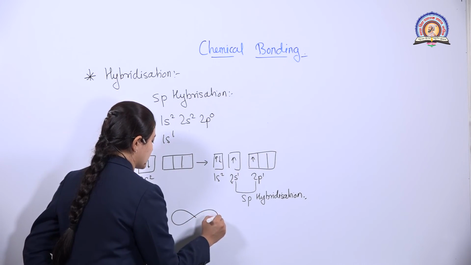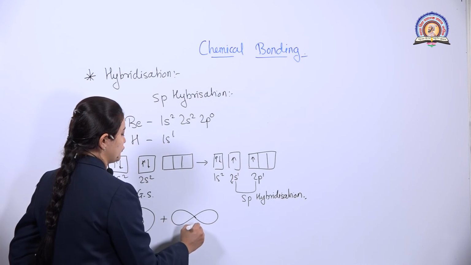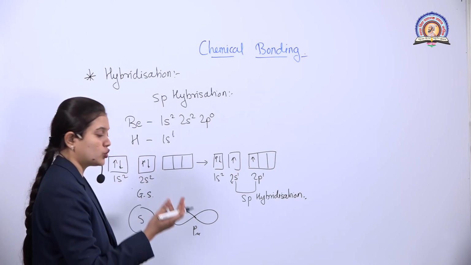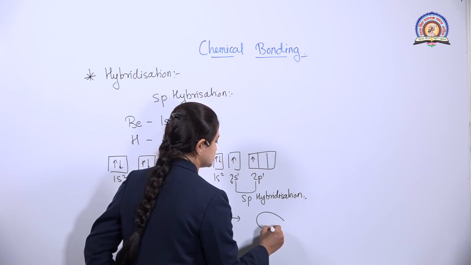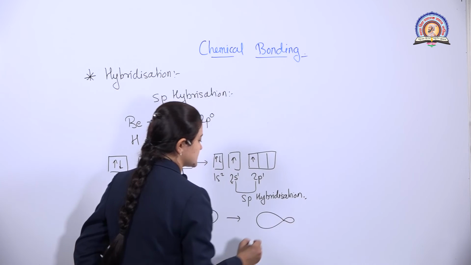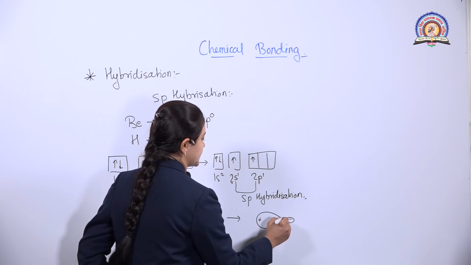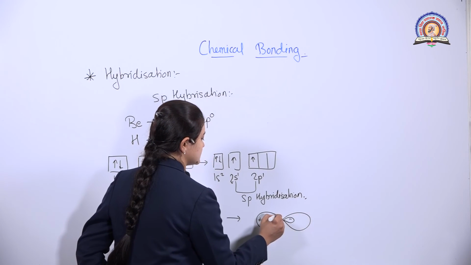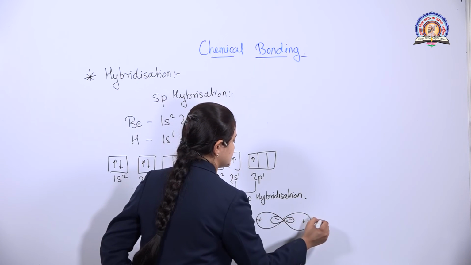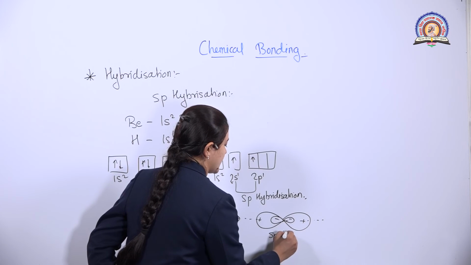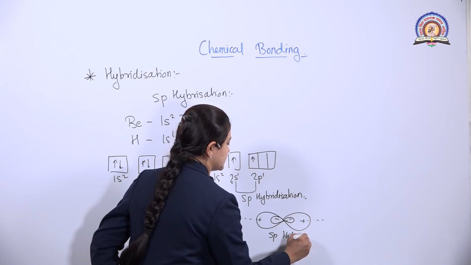When this s orbital combines with the 1 p orbital, it will form what? 2 hybrid orbitals. It will be like this. This is its lobe, this is positive, this is negative. The other one will be like this, positive, negative. These are the sp hybrid orbitals.